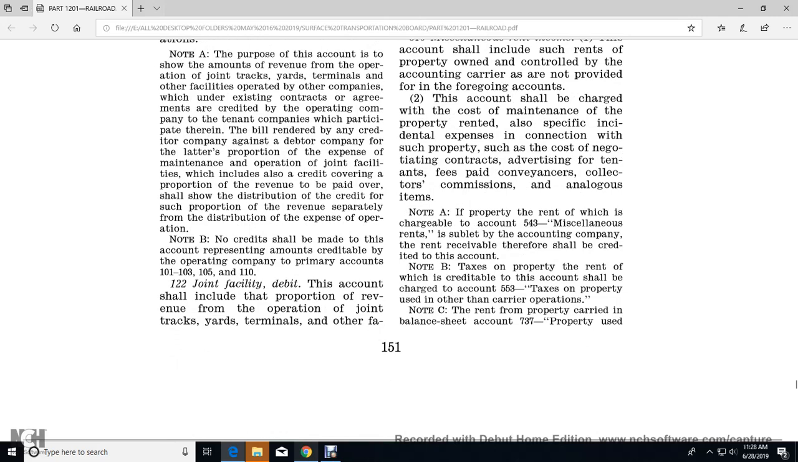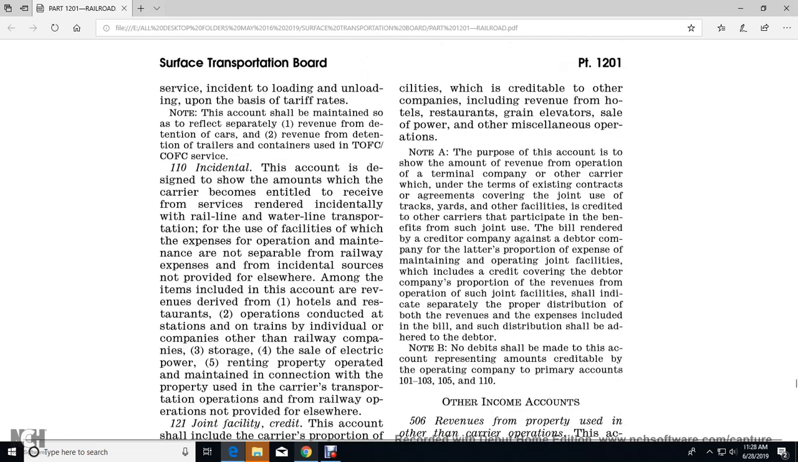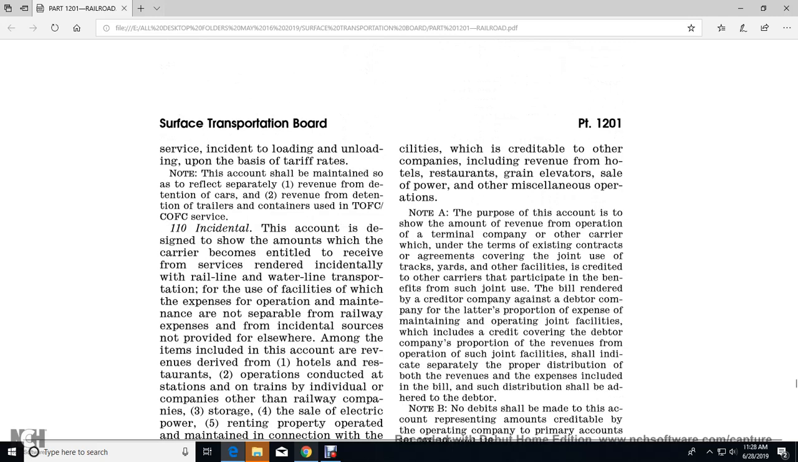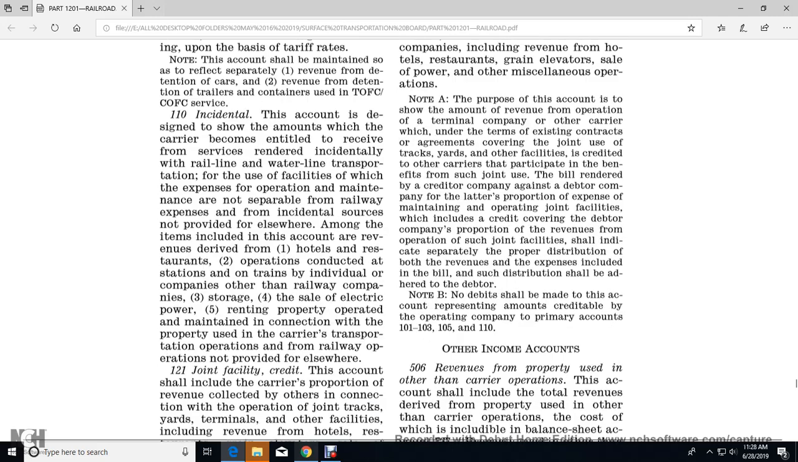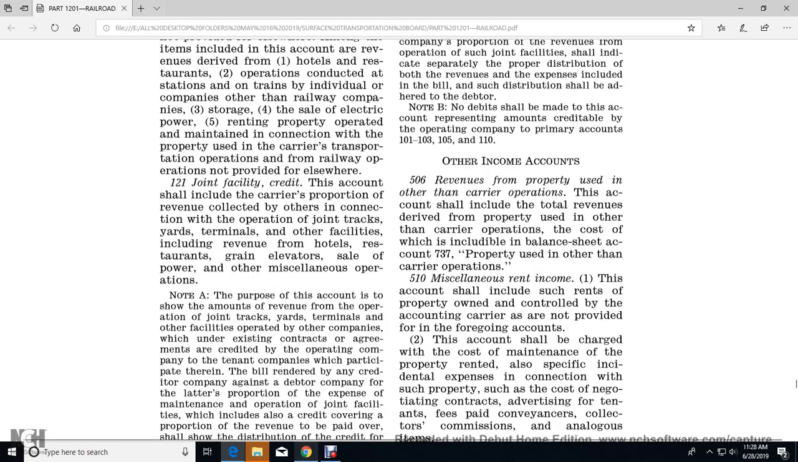122. Joint facility debit. The account shall include the proportion of revenue for the operation of joint track, yard terminals or other subsidized cities. Other facilities which otherwise the company would include revenue with the hotel, restaurants, grain, elevator, the power, other miscellaneous operation. Notes A and B not noted. Alright, other income accounts. 506. Revenue property used the other carrier pound, the account shall include the total revenue derived from the property used in